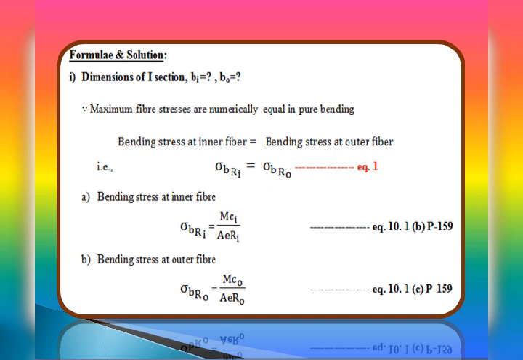Bending stress at the outer fiber, sigma B R naught, is equal to M C naught divided by A e R naught, where M is the bending moment, Ci is the radial distance between the neutral axis and the inner fiber, C naught is the radial distance between the neutral axis and the outer fiber, A is the cross section area of the I section, e is the eccentric distance, that is the radial distance between the centroidal axis and the neutral axis, Ri is the radius at the inner fiber, and R naught is the radius at the outer fiber.